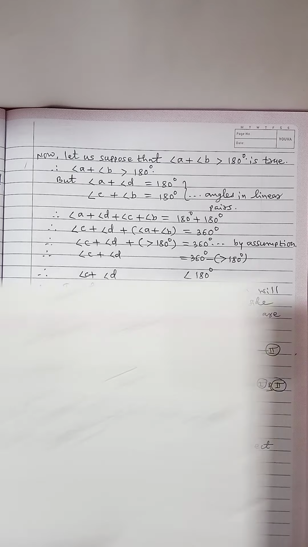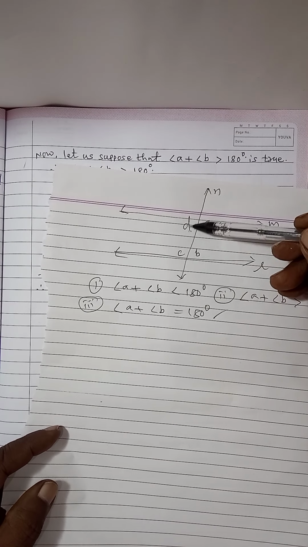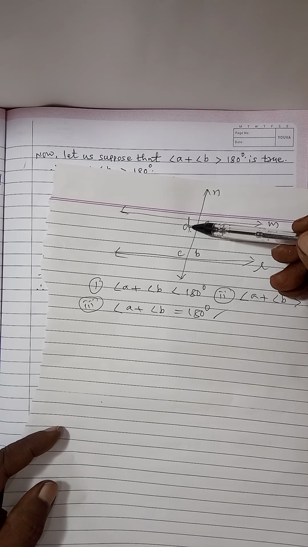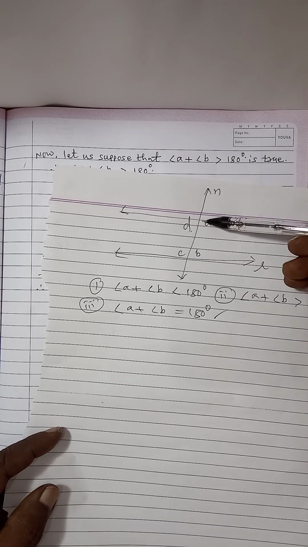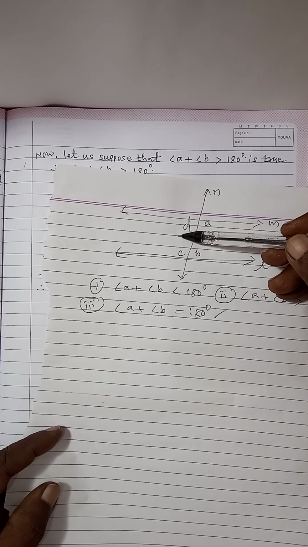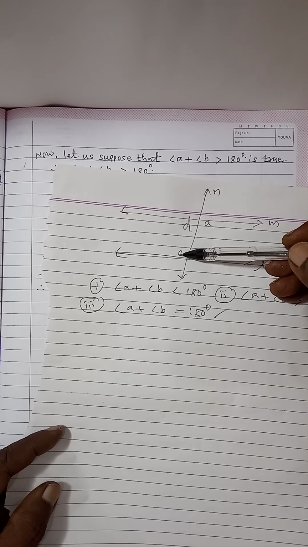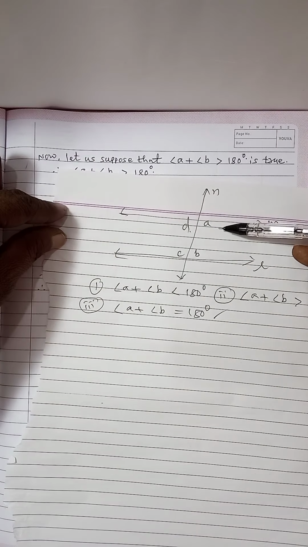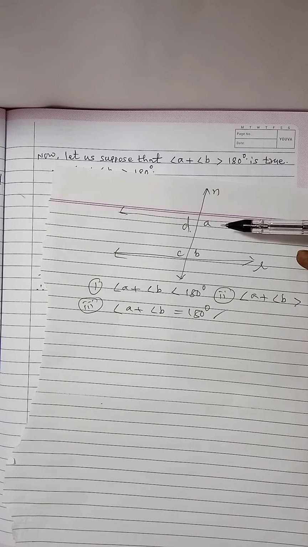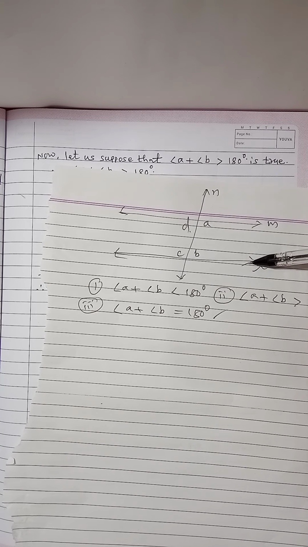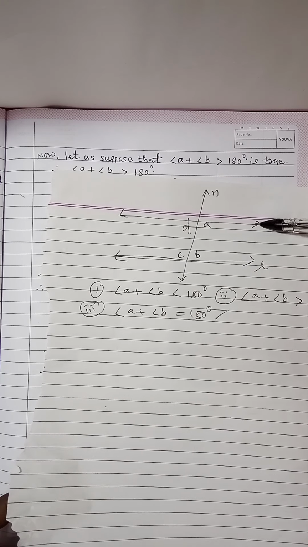Now see here, this C plus D is less than 180 degrees. These two angles are interior angles formed on one side of the transversal. So if their sum is less than 180 degrees, then by Euclid's postulate, if these two lines are produced in this direction, they will intersect. But that will not be possible, because line L and line M are given parallel.